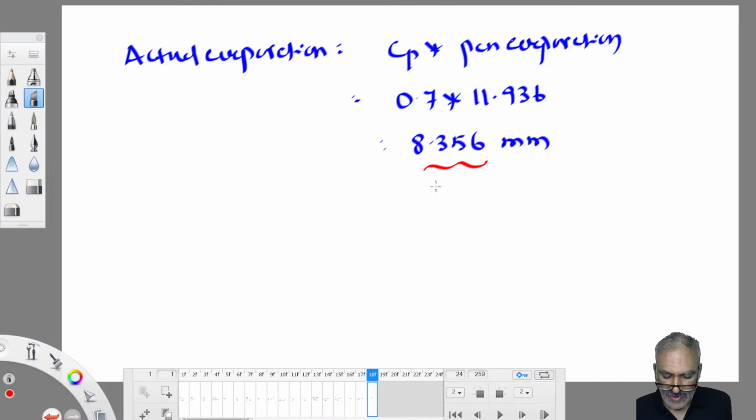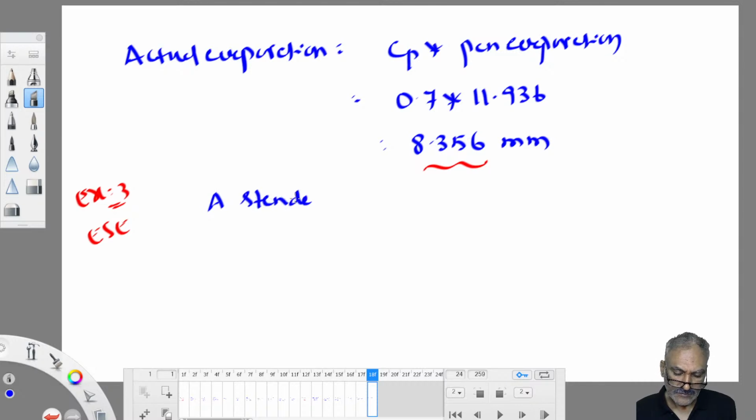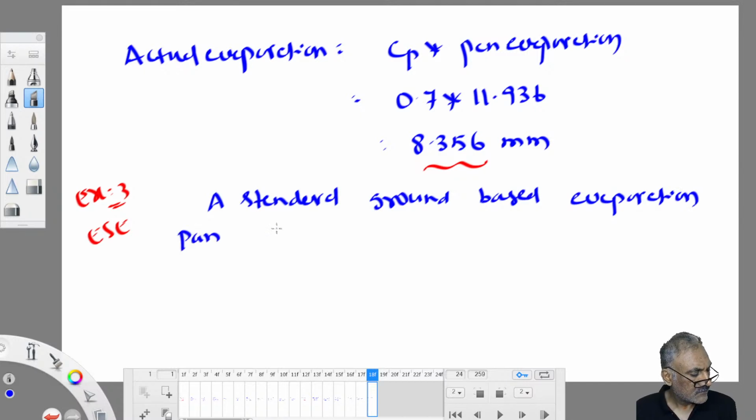evaporation. Let us work out one problem, an ESC question. Example 3. This is asked in ESC exam. Without calculator you can manage. A standard ground based evaporation pan corresponding to Indian standard.